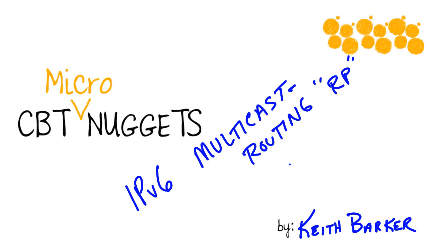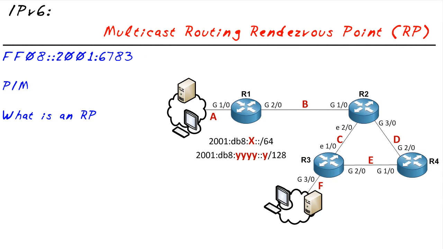IPv6 Multicast Routing Rendezvous Points. Let's begin. Our objective for you and I in this MicroNugget is simple. It's to take a look at the benefit and reason why we have a rendezvous point in an IPv6 multicast network. We should probably back up just a little bit and take a look at what the benefit of multicast is in the first place.